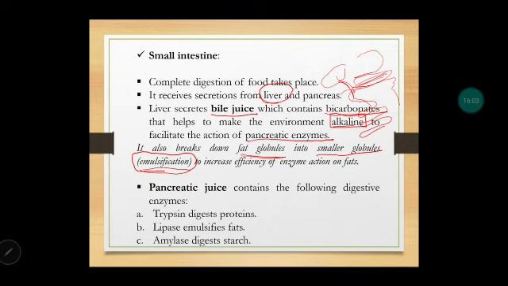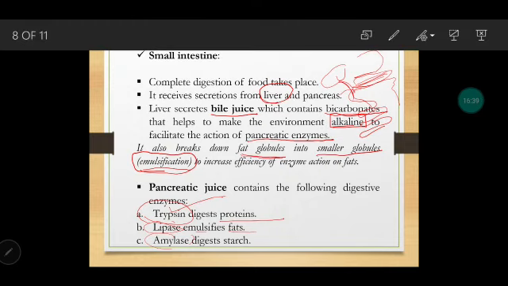Next, coming to pancreatic juice, the secretions which are released from the pancreas are referred to as pancreatic juice. It contains three very important enzymes: trypsin, lipase and amylase. Trypsin digests proteins, lipase emulsifies and breaks down fats, amylase digests starch. So this you have to learn, that in pancreatic juice there is trypsin which will digest protein, lipase will digest the fats and amylase will digest the starch.